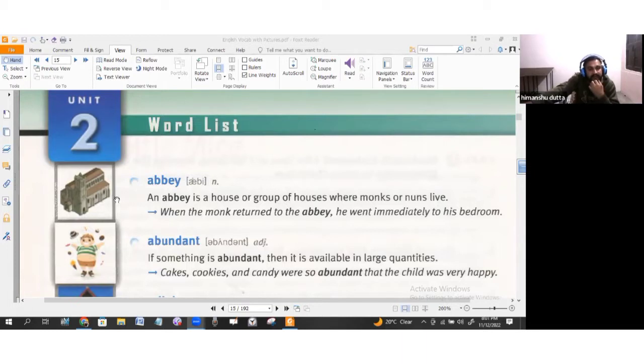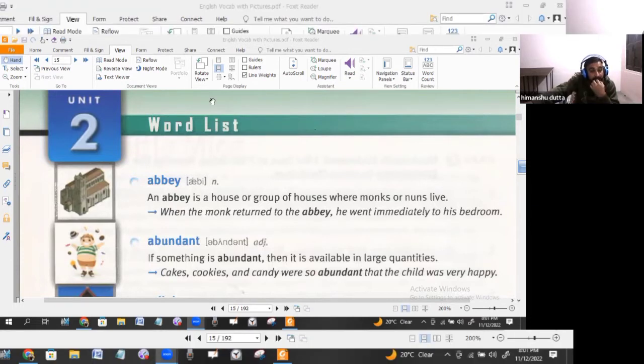Today we are going to look at the word list second. In the previous video, I showed you the first list, and we did some words which would have been really helpful for you. So today we are with this list. Let us start with that. The first word that we are doing today is abbey.